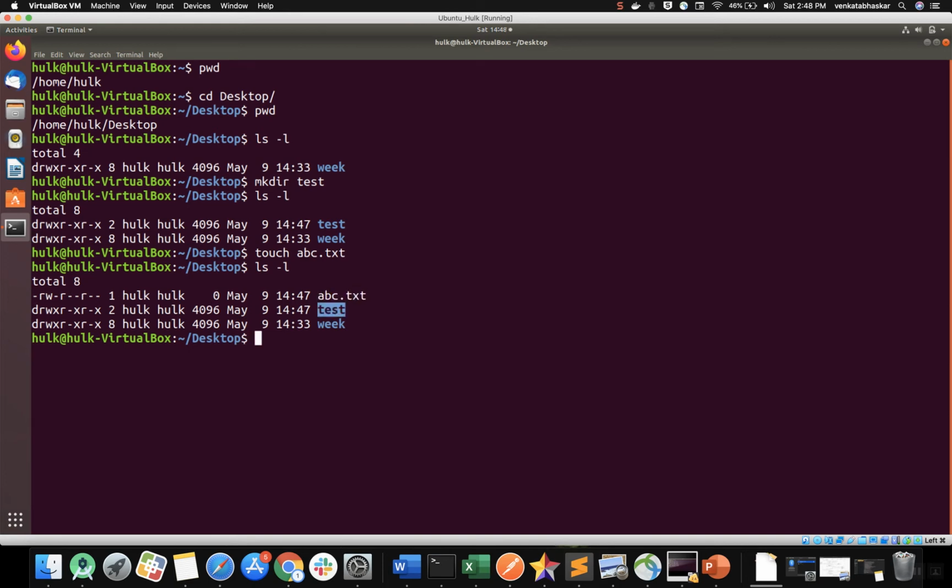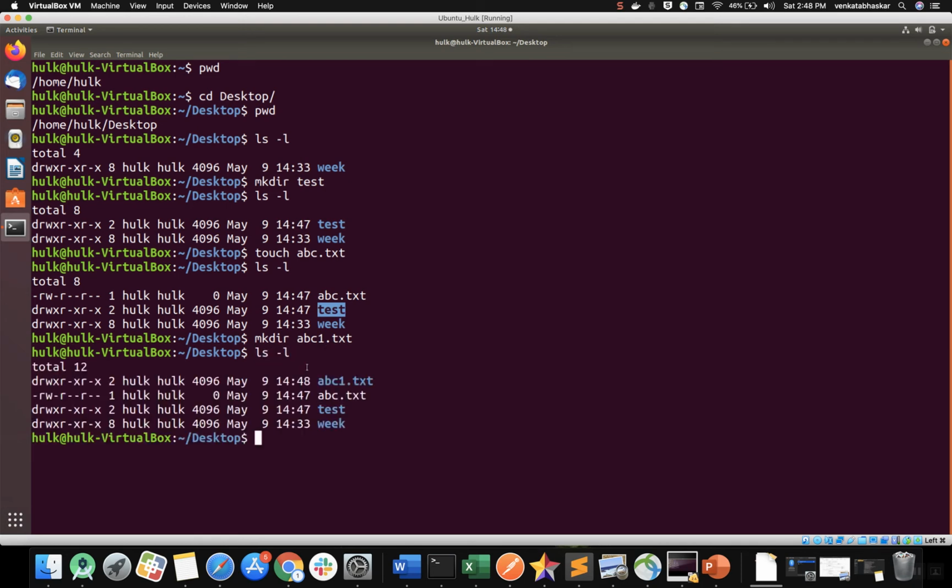If you want to try, make a directory and then abc1.txt. If you run ls minus l, you can see that whatever name you give, the same name it will create. This is how to create a single directory. Now, if I want to create multiple directories,